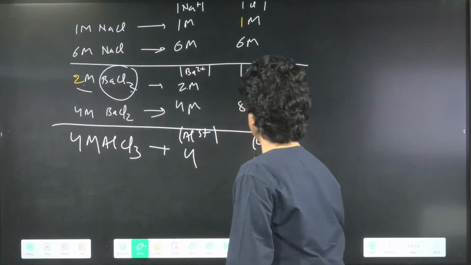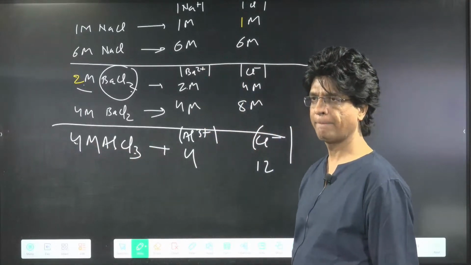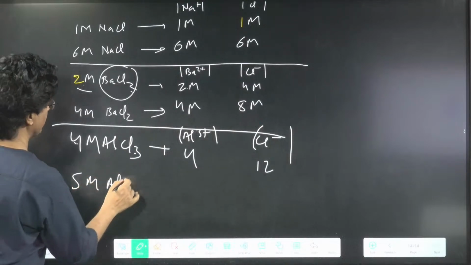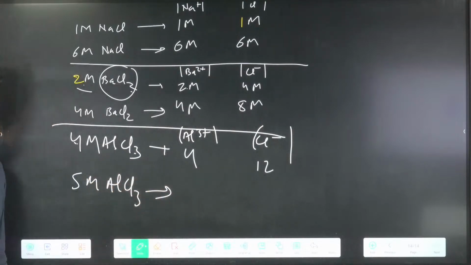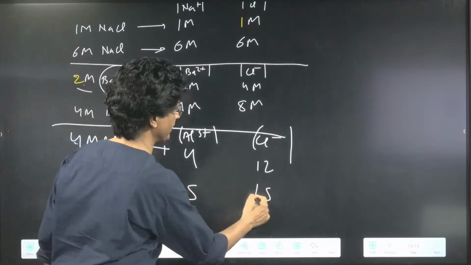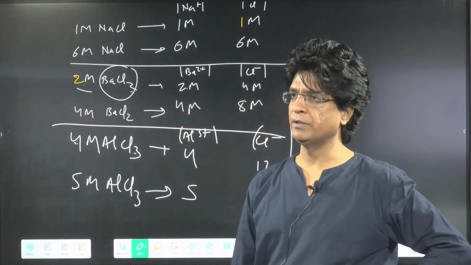4 and 12. 4 into 1, 4 into 3, 12. Chalo, 5 molar AlCl3 will give me what? 5 molar. 5 and 15, I believe. If I am wrong, correct me. 5 and 15.